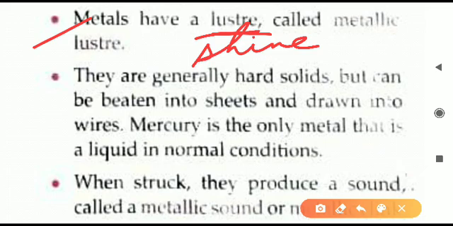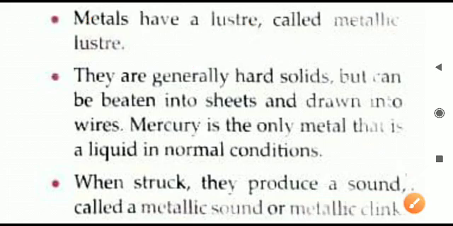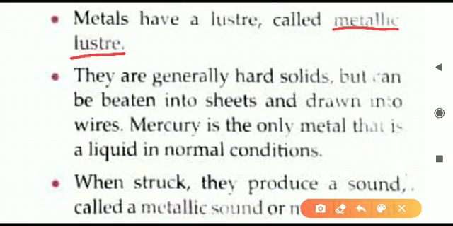It also has some kind of shining nature. You can see jewelry items, all are shining because all are made of metals. This shining is called metallic luster.